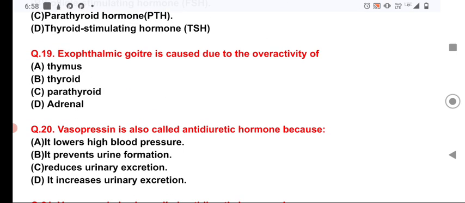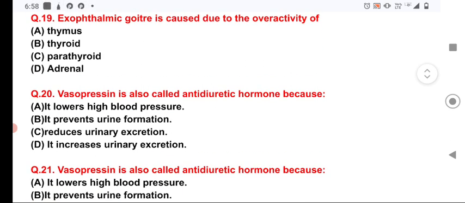Now the question number 20. Vasopressin is also called antidiuretic hormone because vasopressin reduces the urinary excretion. So it is known as antidiuretic hormone. That is, it prevents the loss or shortage of the water and electrolyte in the body. So here the option number C is correct answer for the question number 20.